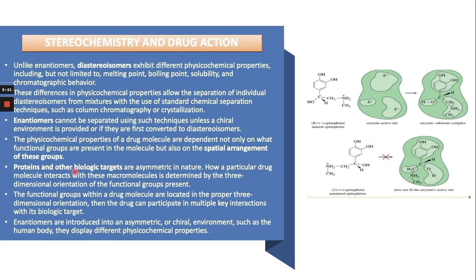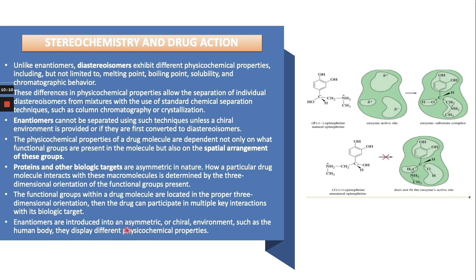Proteins and other biological targets are also asymmetric in nature, and that is why one enantiomer can bind with the receptor and the other enantiomer cannot. So the functional groups within the drug molecule are located in a proper three-dimensional orientation. That's why the drug can participate in multiple key interactions with the biological targets.